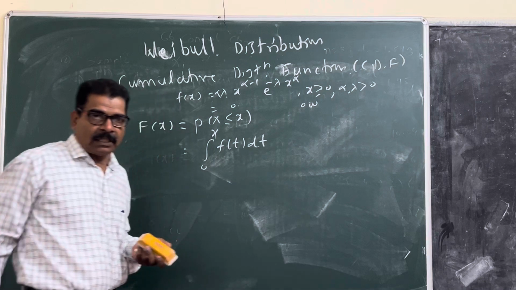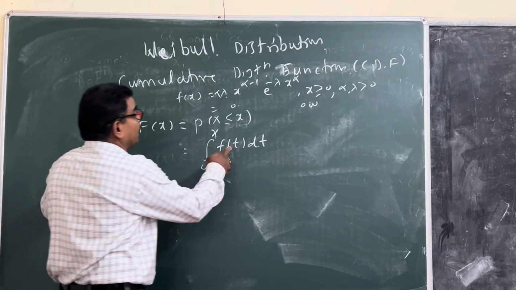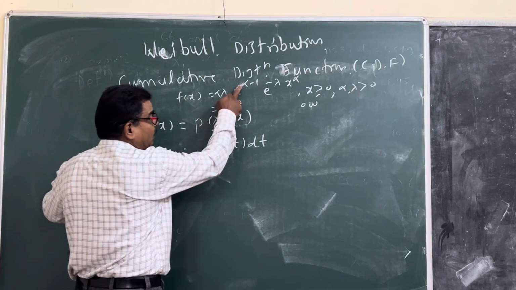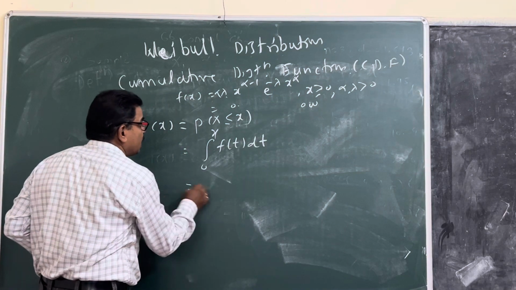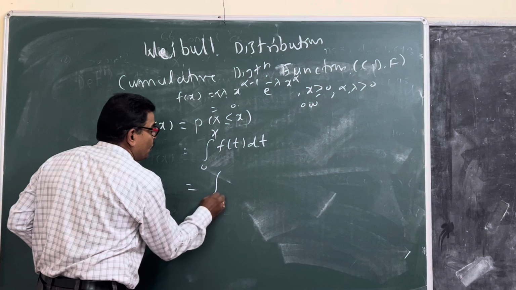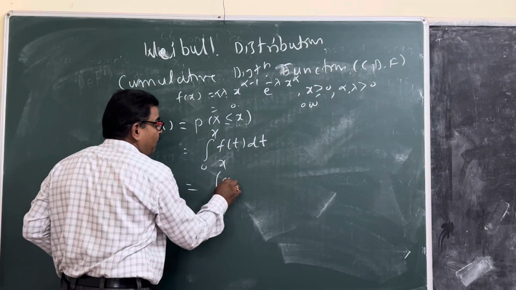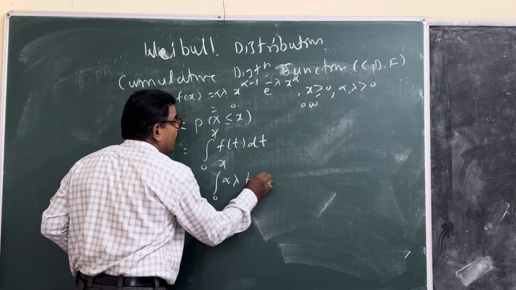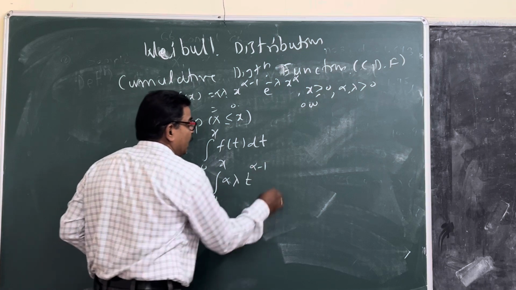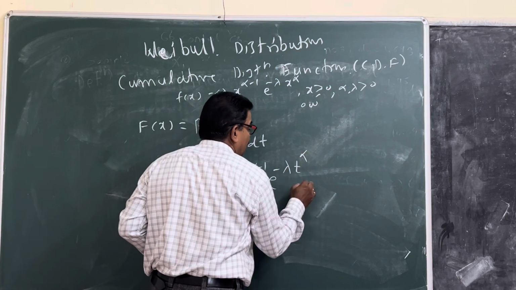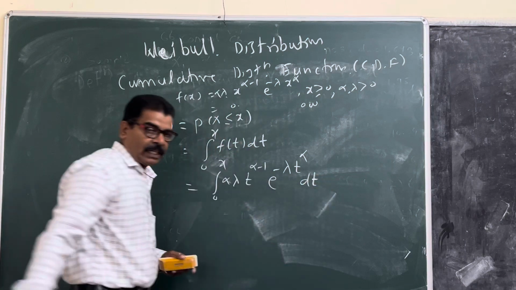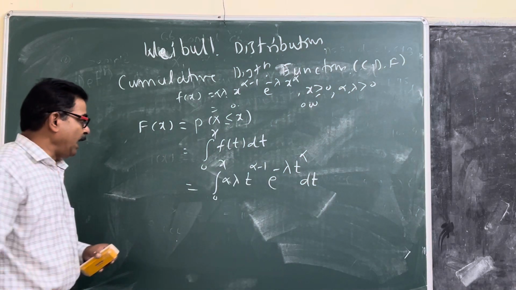Then put t here: the integral from 0 to x of alpha lambda t raised to alpha minus 1, e raised to minus lambda t raised to alpha, dt. T is the dummy variable of x.